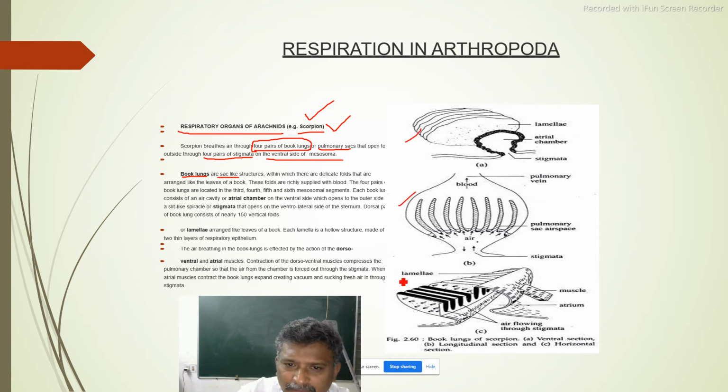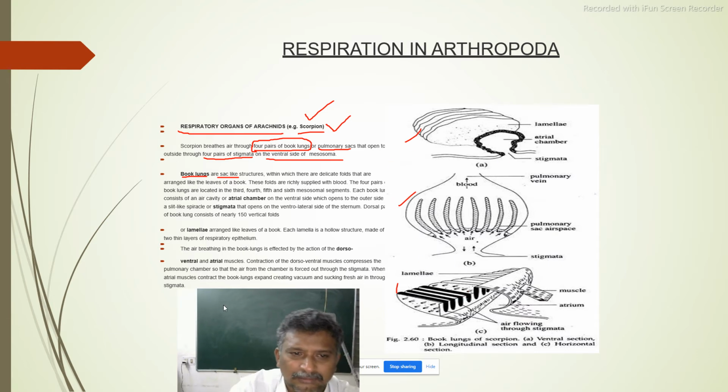This is a book lung, but this is a ventral section, this is a longitudinal section, this is a horizontal section, but all the 3 show book lungs. So they are sac-like structures within which there are delicate folds arranged like the leaves of a book. These folds are richly supplied with blood. Blood means here blood capillaries are also there. So the 4 pairs of book lungs are located in the 3rd, 4th, 5th and 6th mesosomal segments.